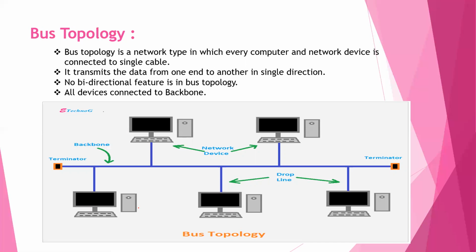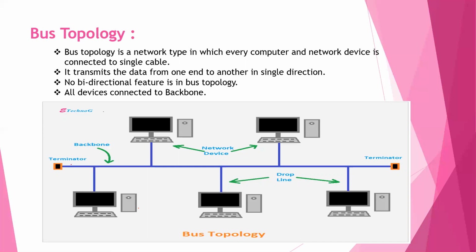The backbone cable carries the transmission message along the cable. As a message arrives at the workstation, it checks whether the destination address matches its own or not. If not, it does nothing and the message goes to the next workstation.